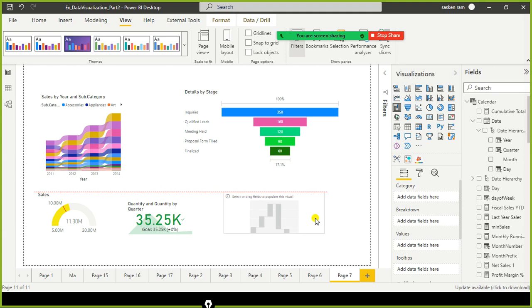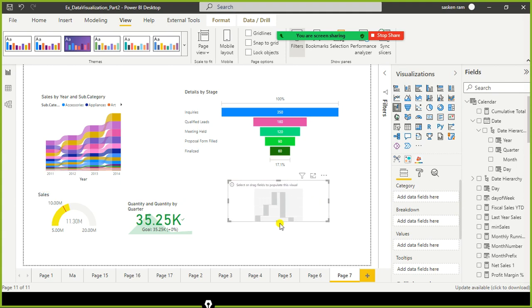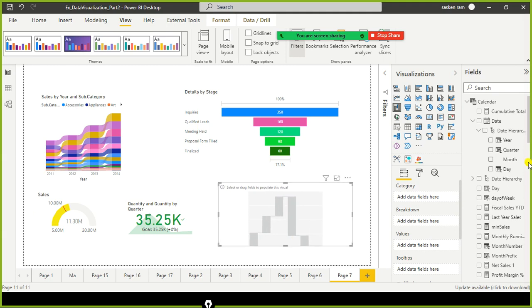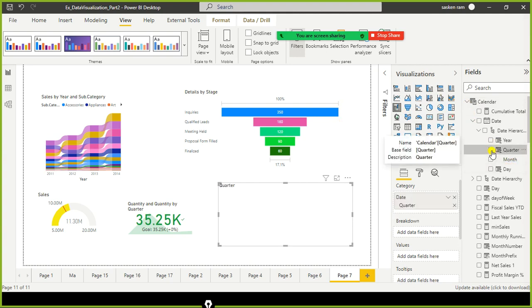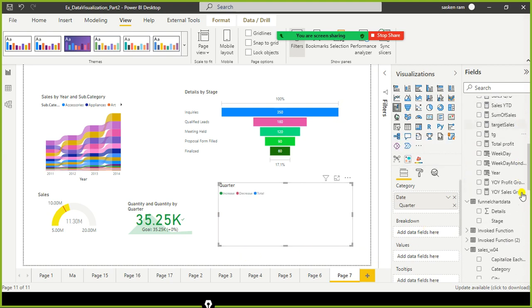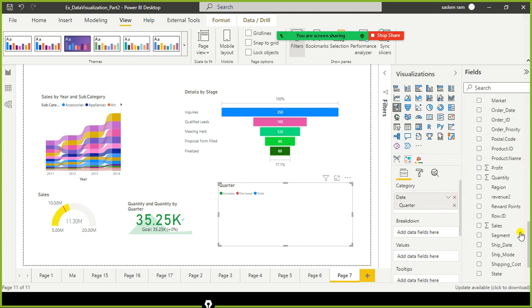First, let us create the waterfall chart, and then we'll explain how to interpret it. Here, what I do is we can start with some quarter. In the case of the waterfall chart also, right, we use the time series data in the x-axis, and then we just use the sales values here.